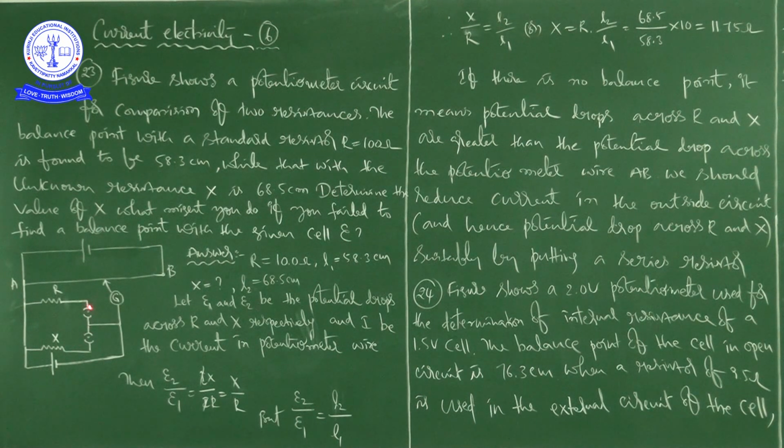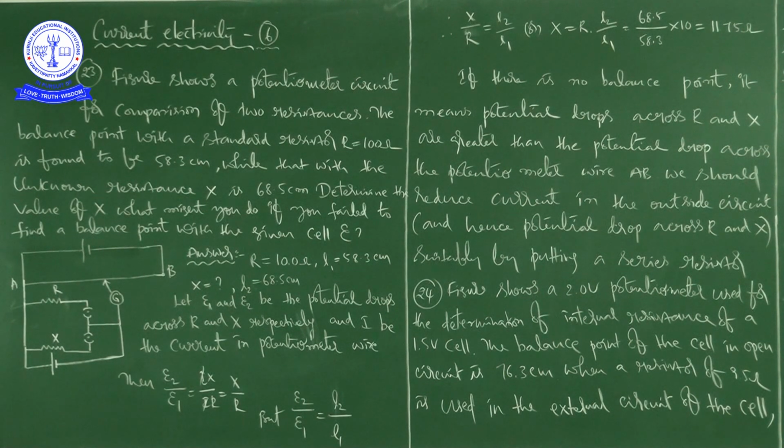Suppose if you close the plug key here, the current will flow in this circuit through this resistor. If you open this and close the other, the current will flow like this. That is the arrangement we have because of these two plug keys. And there is, as usual, a galvanometer, to determine the direction of flow of current and to measure the smaller value of current in the circuit.